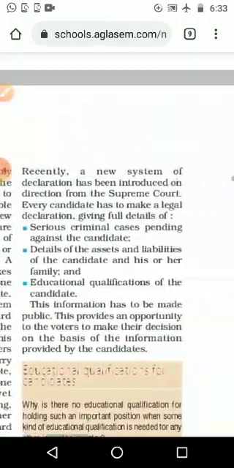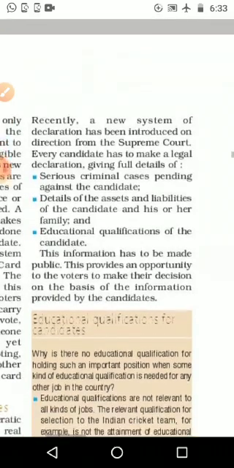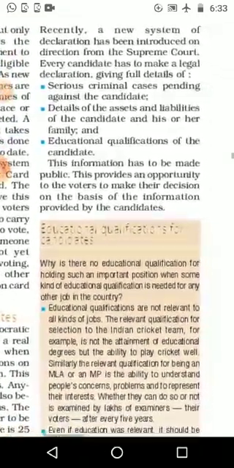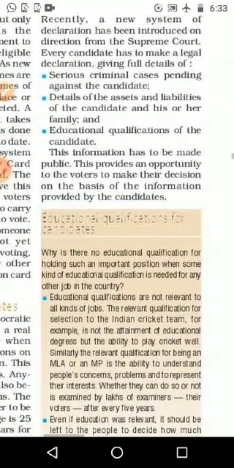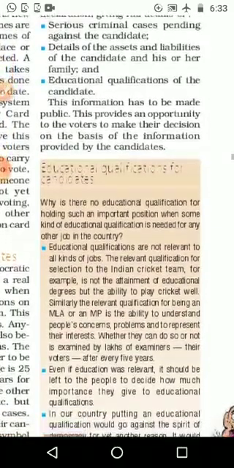And recently a new system of declaration has been introduced on the direction of the Supreme Court. Every candidate has to make a legal declaration giving full details of, please underline, serious criminal cases pending against the candidate, details of the assets and liabilities of the candidate and his or her family, and educational qualification of the candidate. Those are the three things.